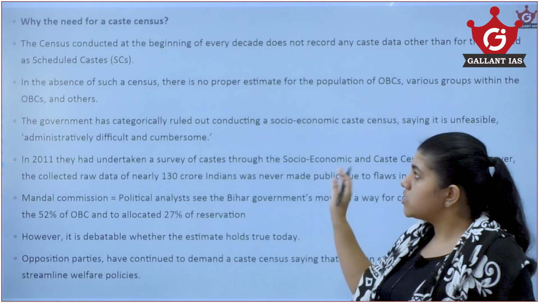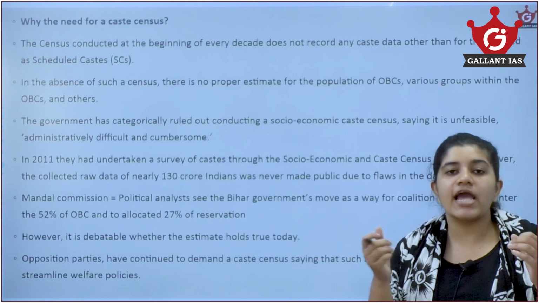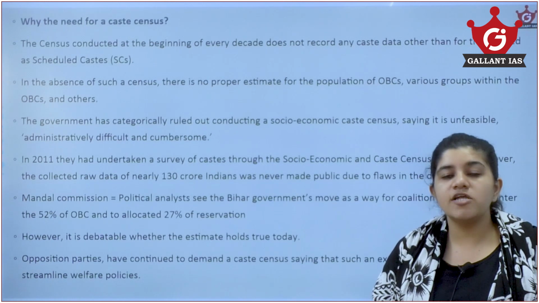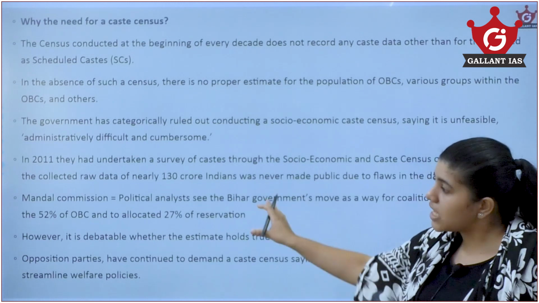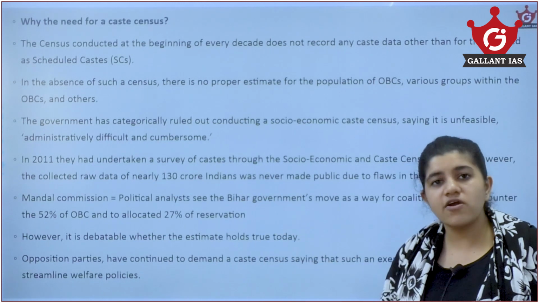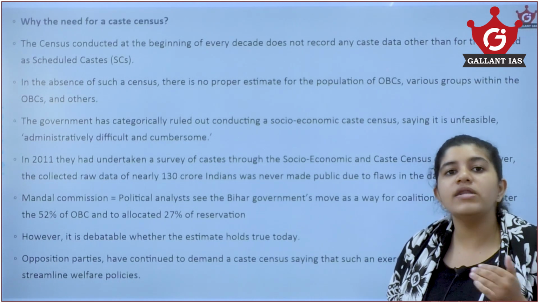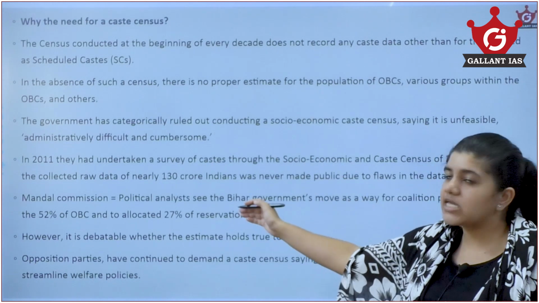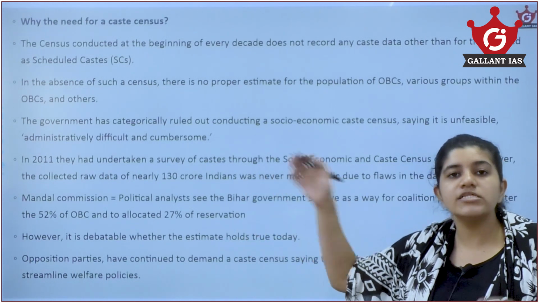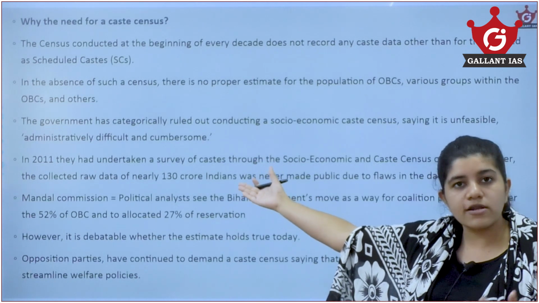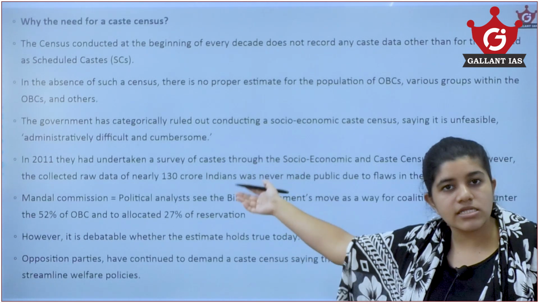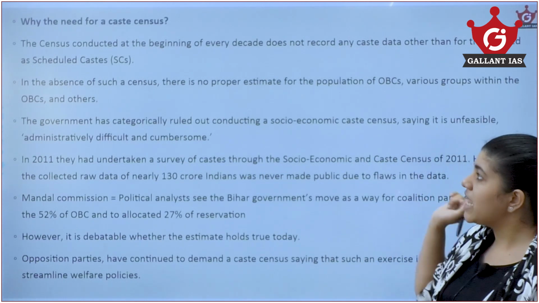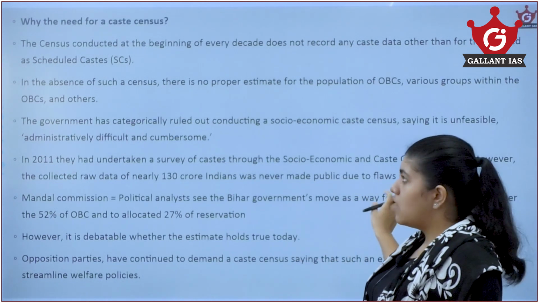So, the thing is that we need a caste-based survey so that we can get to know how many people are in OBC, SC, ST, so that the resources can be properly allocated by the government, as many schemes are there addressing these categories of population. But the problem is that we don't have the correct data of how many people come under this, because of which the majority of these schemes don't benefit these people. It may be provided for about 10 crore people, but the actual number may be about 15 to 16. So there is a problem of allocation of funds, resources and such. Because of which we need a caste-based survey system. So that is this topic.